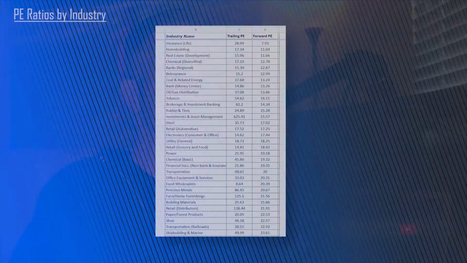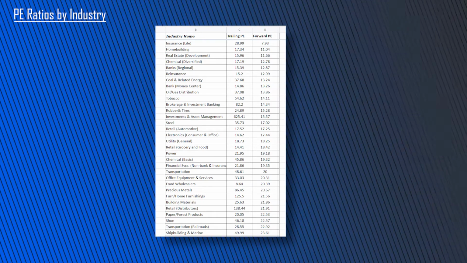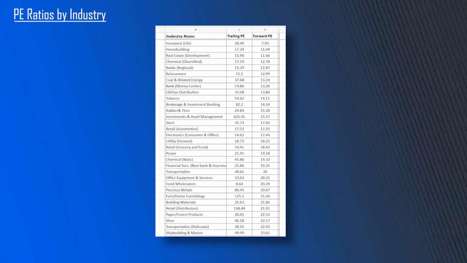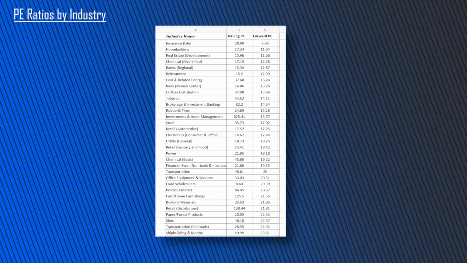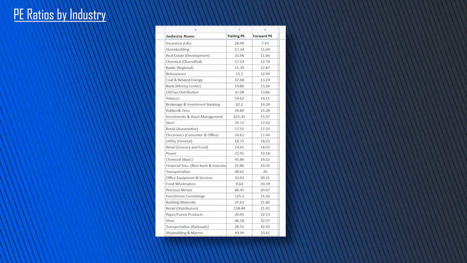Now, I'm going to show you on your screen a list of PE ratios on an industry by industry basis. Okay, so there's trailing PE and forward PE. Trailing PE is the trailing 12 months PE ratio. So you would look at what the company's earned over the last 12 months, and then you multiply it by whatever.